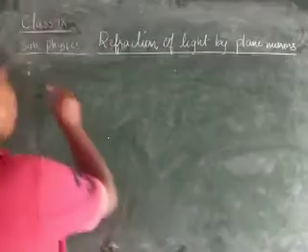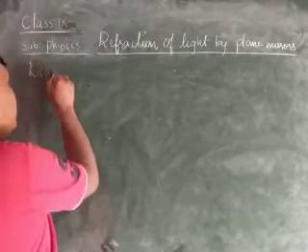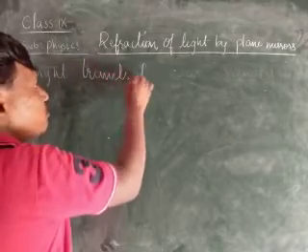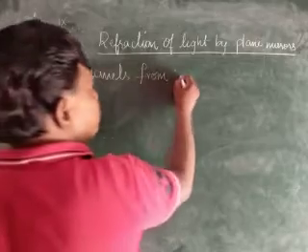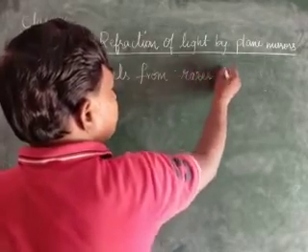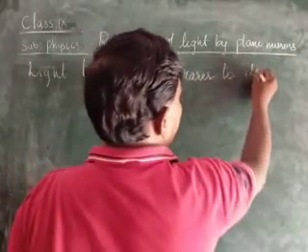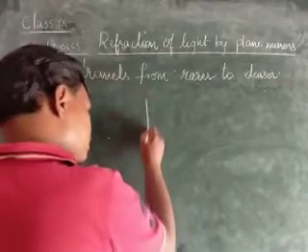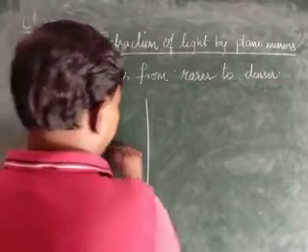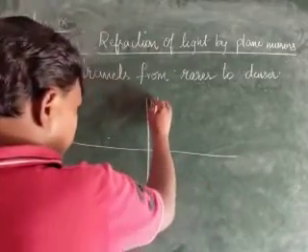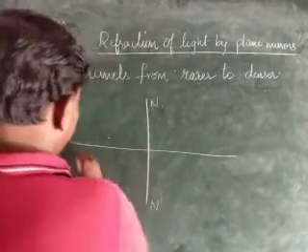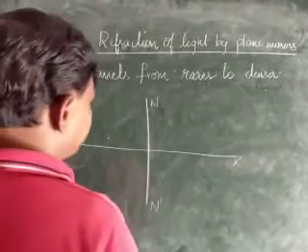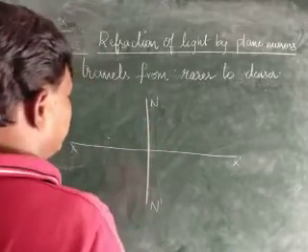Now I am writing that light travels from rarer to denser. Okay, light travels from rarer to denser. Here I am drawing a figure, children. Here X dash is the interface and N dash is the normal, children.